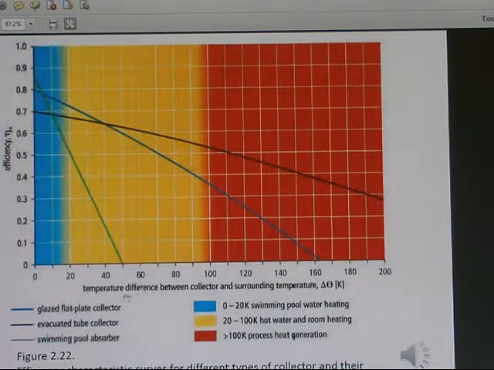So this is the temperature difference between the collector and the surrounding temperature. You can see in this diagram how the collector temperature difference relates to the surrounding temperature. So these are the kinds of collectors. Blue is a glass plate. This line is the evacuated tube collector. This is a glass plate collector. This is a swimming pool absorber. You can see it in this diagram.